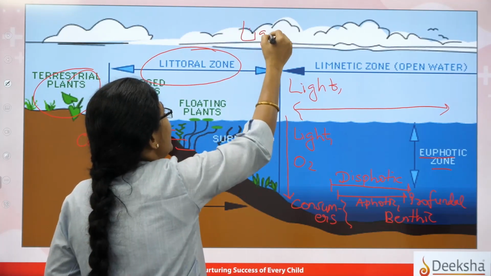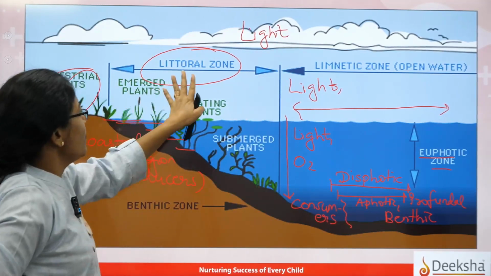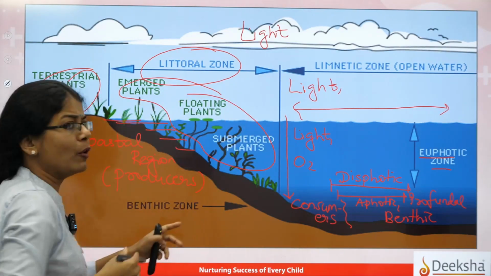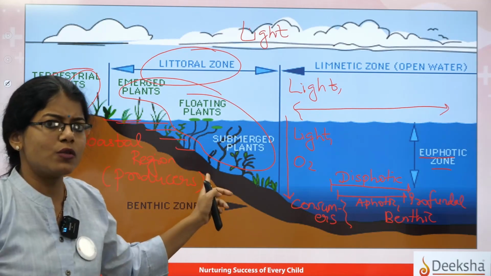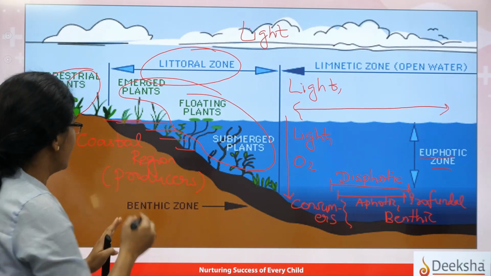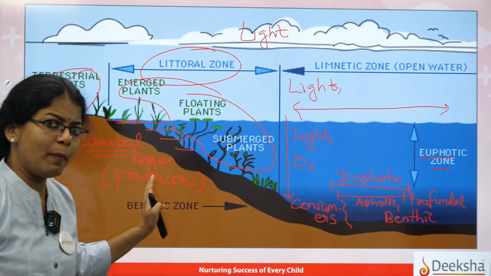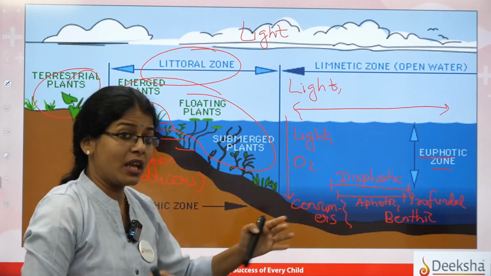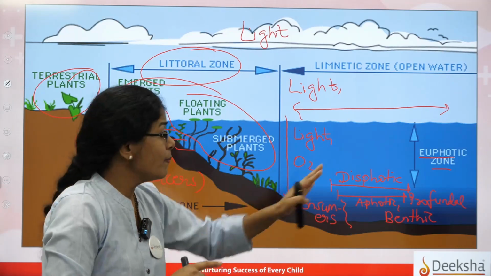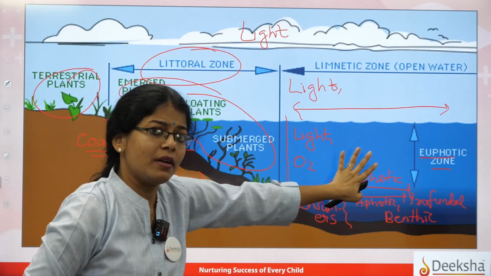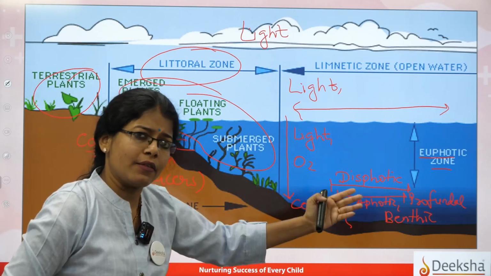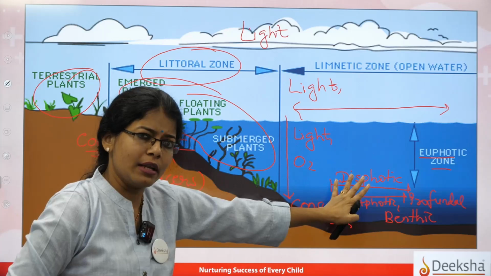So let us quickly recap now. As I said, you will find something called the littoral zone, where you find these groups of plants doing a good amount of photosynthesis. Producers will be inhabiting that zone, which basically comprises your coastal belt. Slowly you move on to the main open water body, wherein you find three zones: the euphotic, where the direct sunlight penetrates the water body. Then comes the dysphotic, where there will be less light, and the intensity will be a little lower.